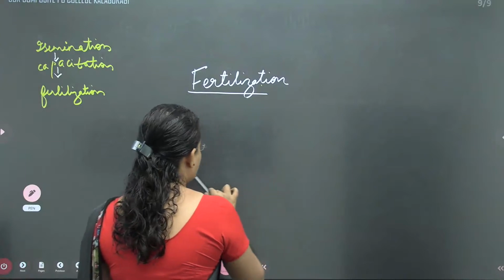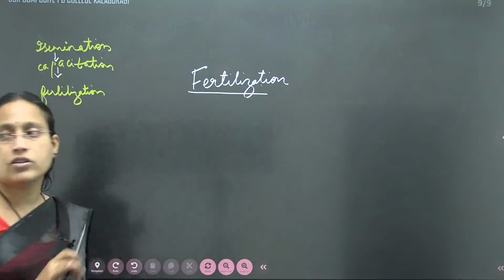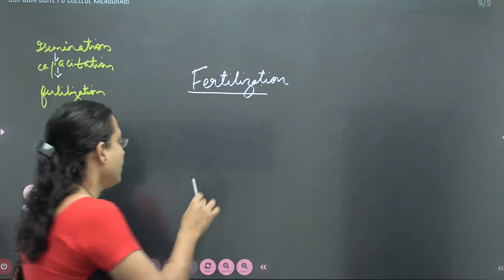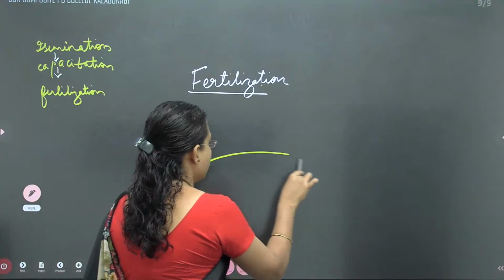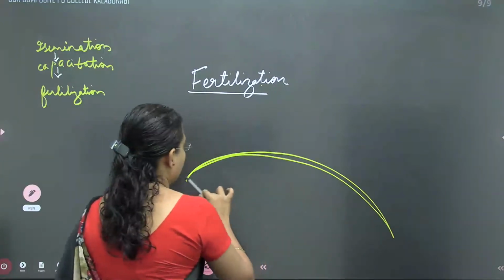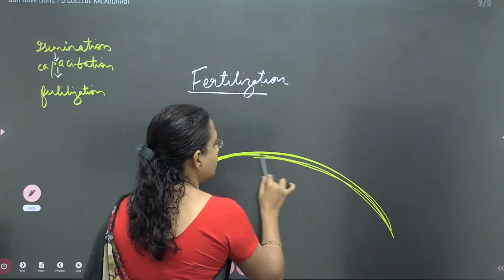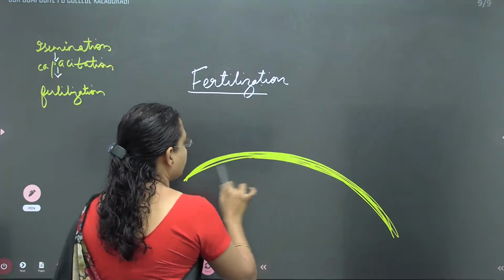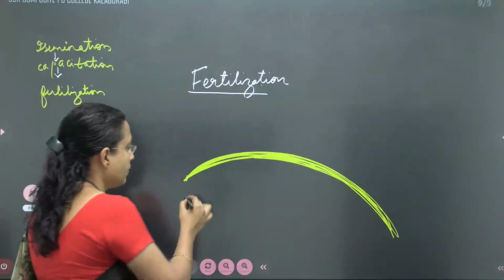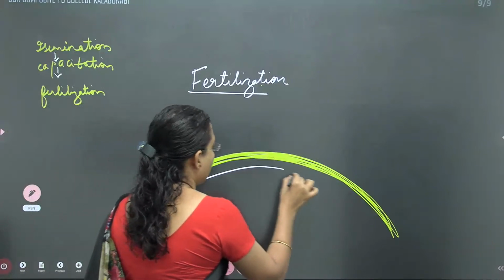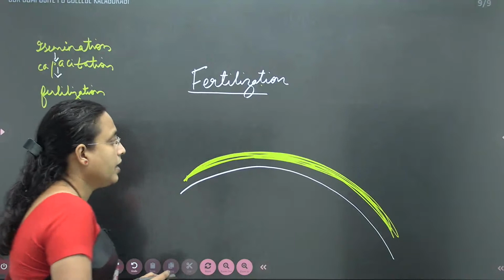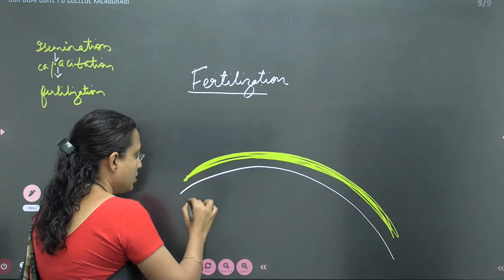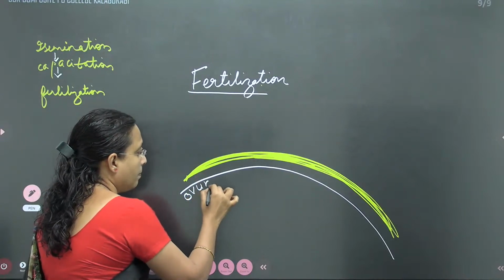Now, yesterday I taught about the structure of ovum, which is necessary to understand the phenomenon of fertilization. So consider this is the zona pellucida, and just below the zona pellucida will be the plasma membrane. This is basically the ovum.